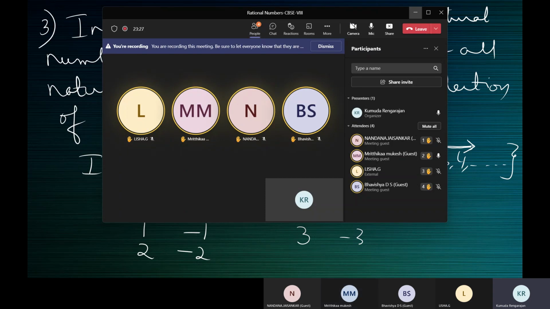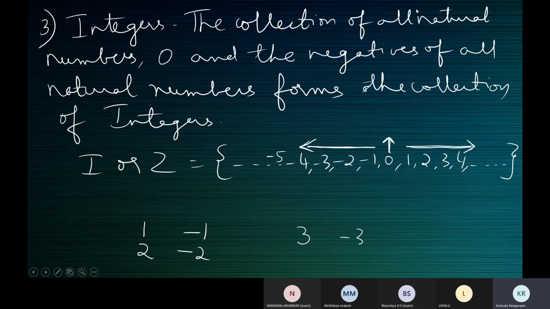But which is the smallest natural number, children? 1, ma'am. Which is the smallest whole number? 0, ma'am. 0 is the smallest whole number. But the smallest integer cannot be determined. You cannot find out the smallest integer or the largest integer because the collection extends indefinitely on both the sides. The collection goes on this side and on this side. It extends indefinitely to the left of 0 and the right of 0.